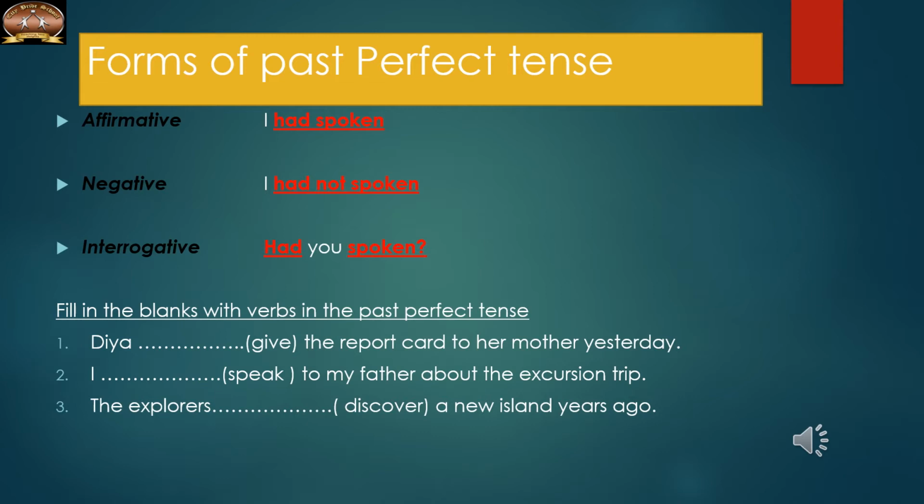Okay, now fill in the blanks. There are three practice questions: fill in the blanks with verbs in the past perfect tense. Diya had given the report card to her mother yesterday. I had plus V3 form of the verb, like I had spoken. The explorers had discovered a new island years ago.